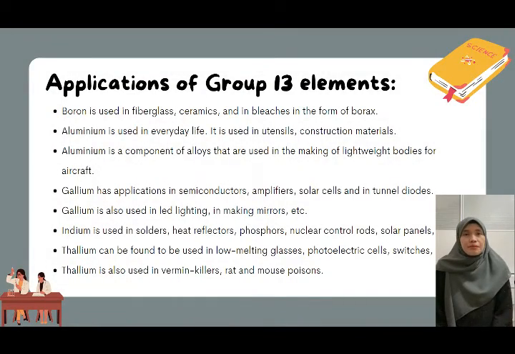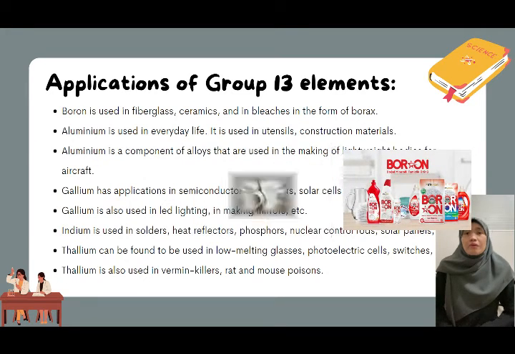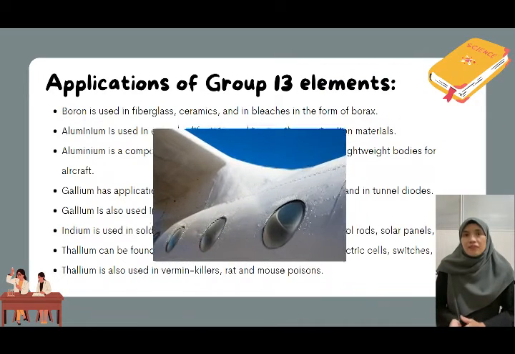Thank you. Applications of group 13's elements. Boron is used in fiberglass, ceramic, and in bleaches in the form of borax. Aluminium is used in everyday life. It is used in utensils and construction material. Aluminium is a component of alloys that are used in the making of lightweight bodies for aircraft.